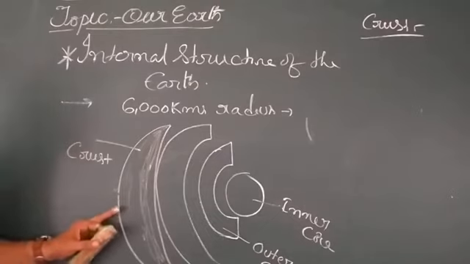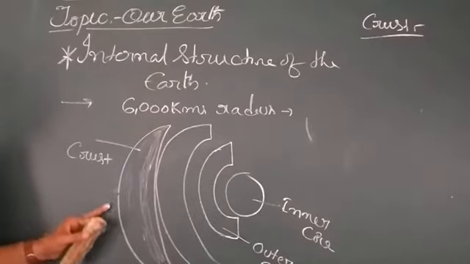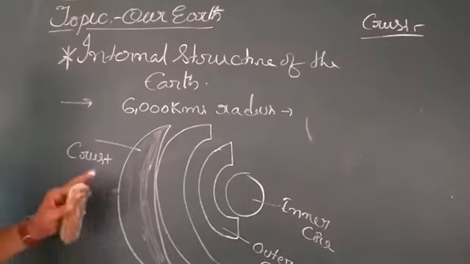That part is called the crust. We live on the outer part of the earth, which is called the crust.